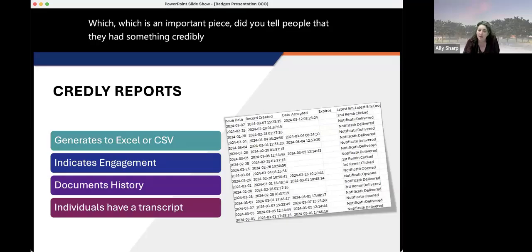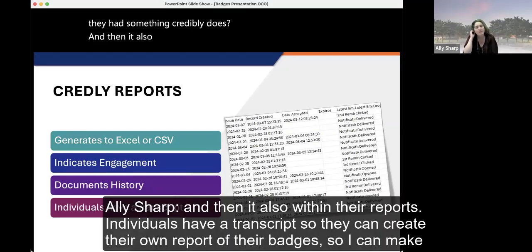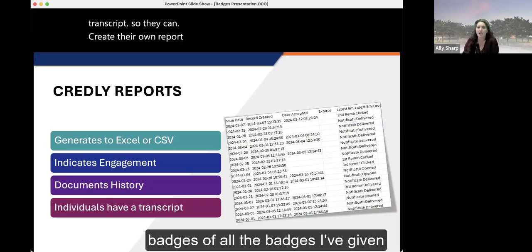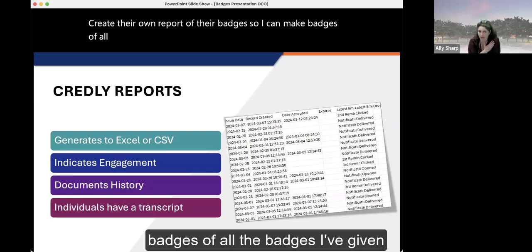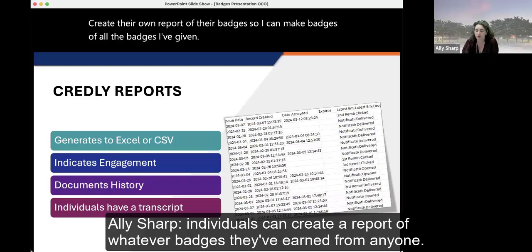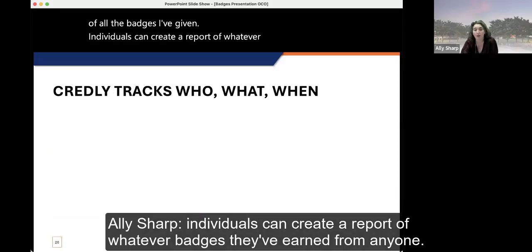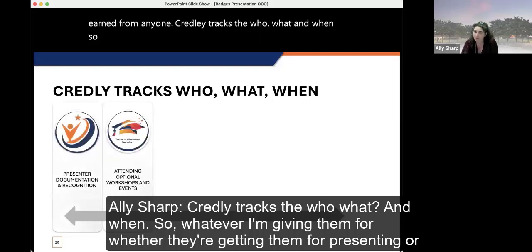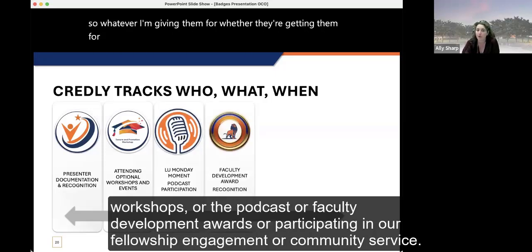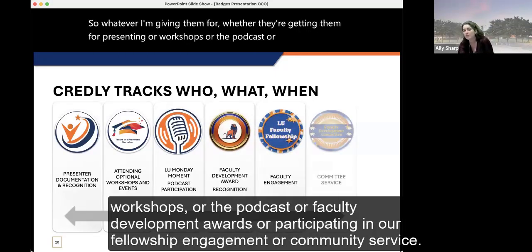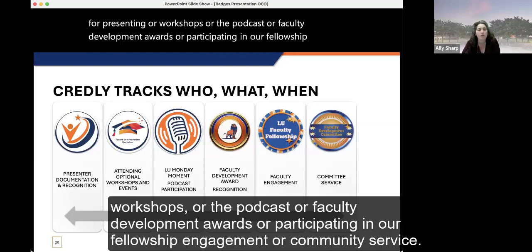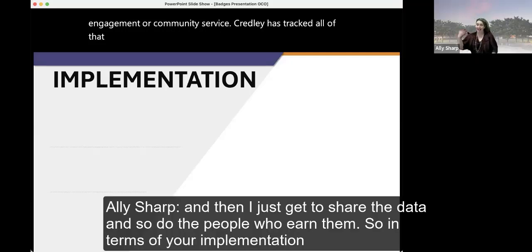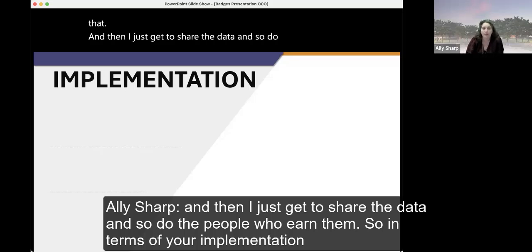Credly does. And then within their reports, individuals have a transcript so they can create their own report of their badges. So I can make a report of all the badges I've given. Individuals can create a report of whatever badges they've earned from anyone. Credly tracks the who, what, and when. So whatever I'm giving them for, whether they're getting them for presenting or workshops or the podcast or faculty development awards or participating in our fellowship engagement or community service, Credly has tracked all of that. And then I just get to share the data, and so do the people who earn them.